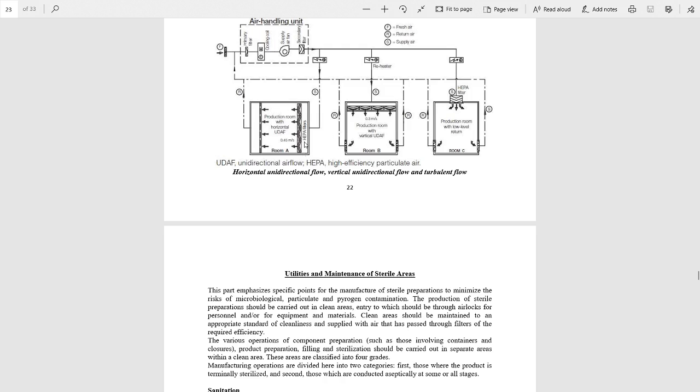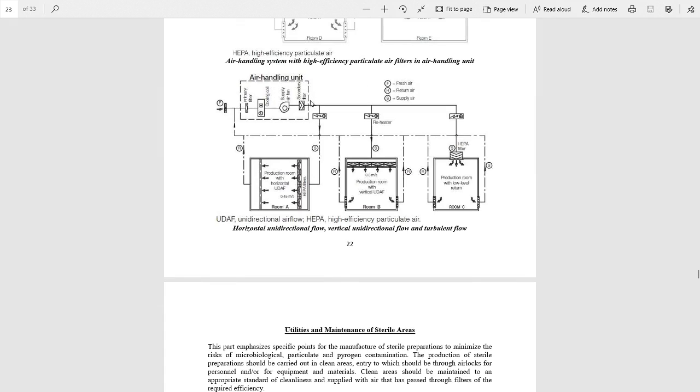In this there is vertical, and in this there is horizontal, and these are also unidirectional airflow, UDAF. Vertical unidirectional flow and turbulent flow: this is the vertical and this is the turbulent flow. And in this figure we can see that there is no HEPA filter here. It is present over here.